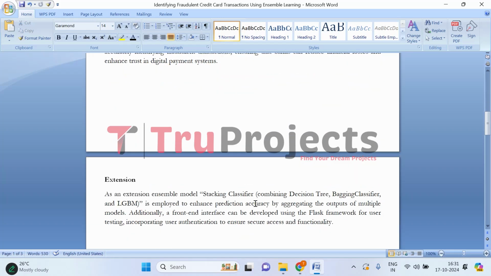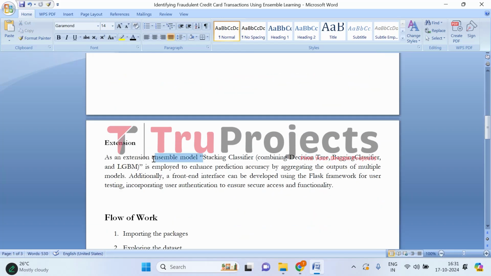As an extension to this project, we have incorporated a stacking classifier, which is an ensemble based classifier. It combines decision tree, bagging classifier, and LGBM, that is light gradient boosting machine, to enhance prediction accuracy. By aggregating the outputs of these different models, we leverage their individual strengths for improved results. Moving on, we have developed the front end using the Flask framework. This interface allows users to interact with the system easily, and we also incorporated a user authentication mechanism in the front end.